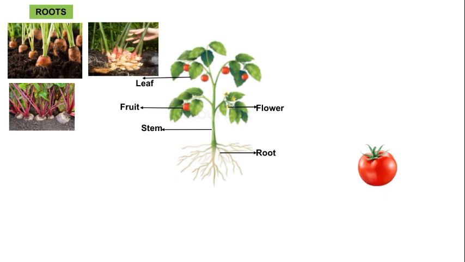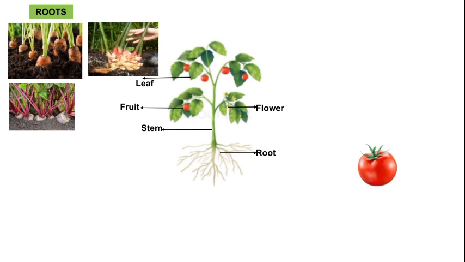Yes. So here we use the root as a vegetable. Like what? Carrot. Have you seen the carrot, children? How does it grow? Under the ground. So the next examples are beetroot, ginger, potato and others. So we use the root part also.